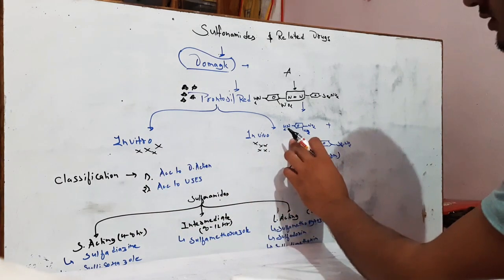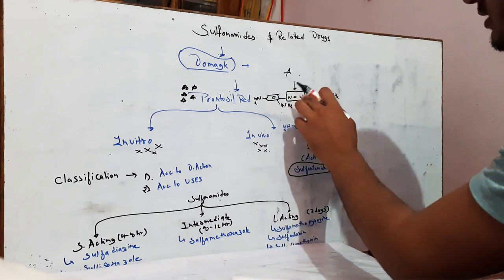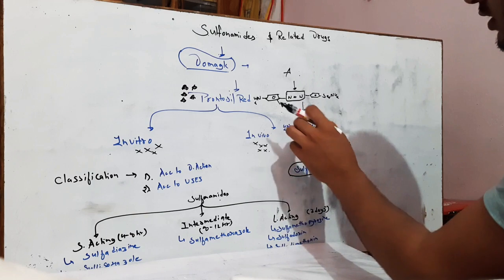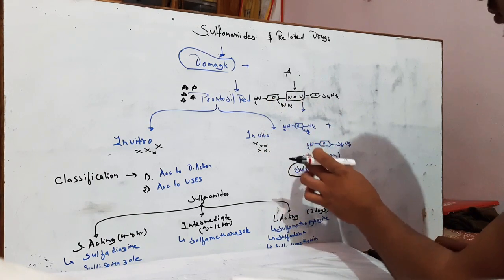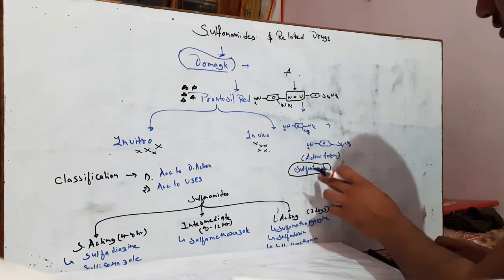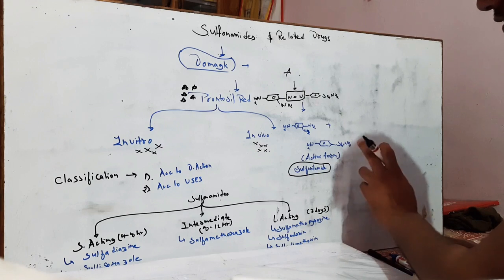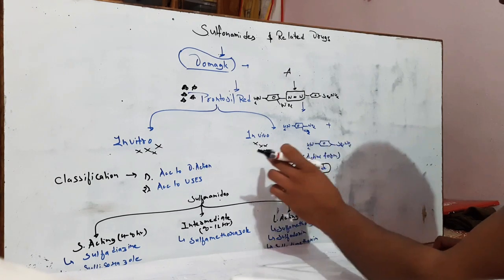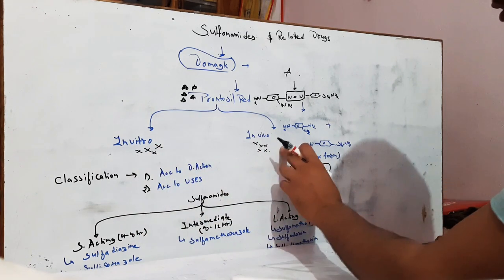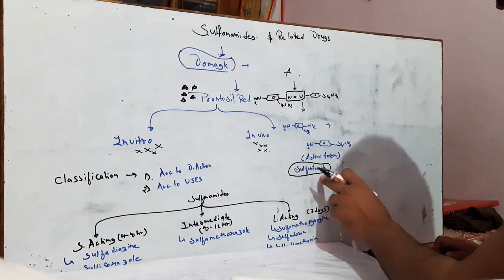But in vivo this enzyme is present, which is responsible for the breakdown of the diazo bond. So the prontosil red structure is broken down into two parts. One is this and another is this, whose name is sulfonamide. This is the active constituent responsible for the antimicrobial activity. So, as we know, in vitro there is no action, and in vivo there is action just because of the breakdown of the diazo bond, and the active constituent is sulfonamide.